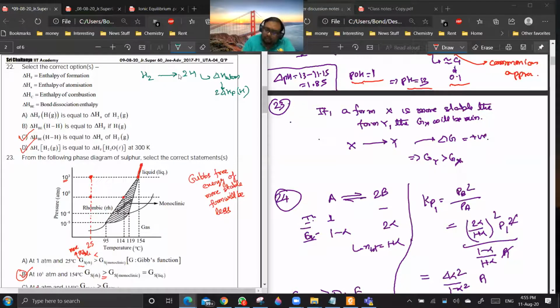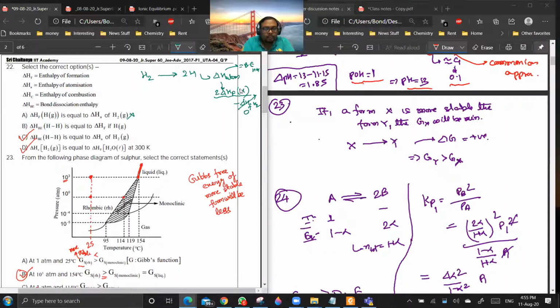Right or no? Yes, sir. But delta H formation of H2 will be 0. So it will be 2 into delta H formation of hydrogen atom, not delta H formation of hydrogen. This is wrong. Now the delta H for this is also the bond energy of the H-H bond. Again, bond energy of the H-H bond will be equal to 2 into delta H formation of hydrogen atom. Getting my point? Yes or no?